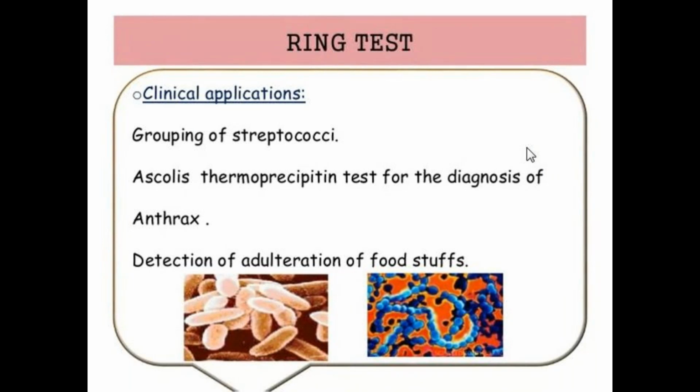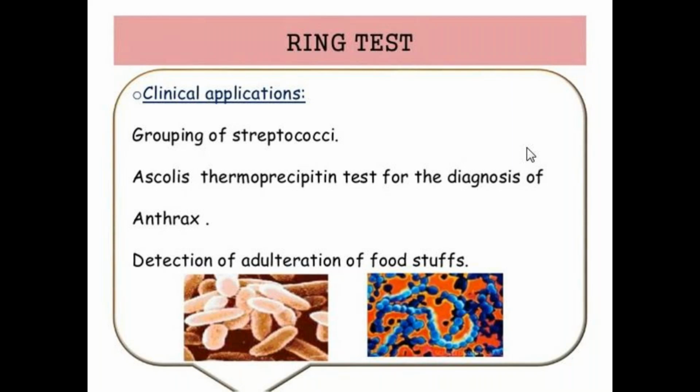Actually, in Ascoli's thermoprecipitating test, the most stable antibodies of anthrax are detected. Hence, it is called the thermoprecipitating test. Here mainly thermostable antibodies of anthrax are detected.